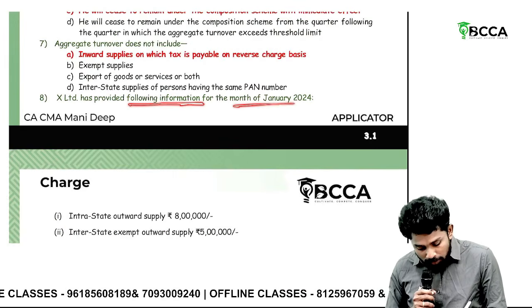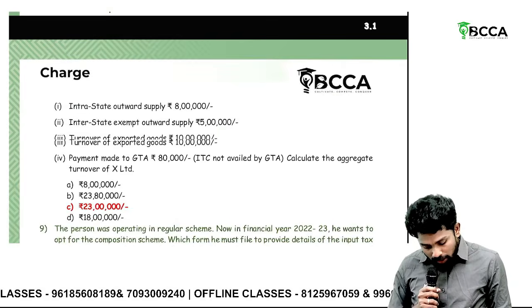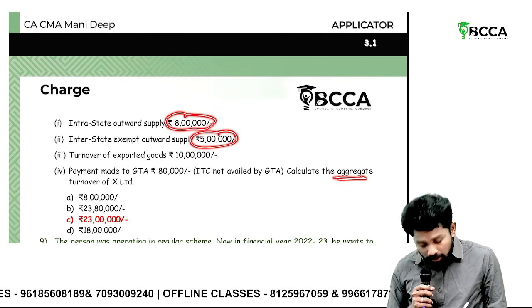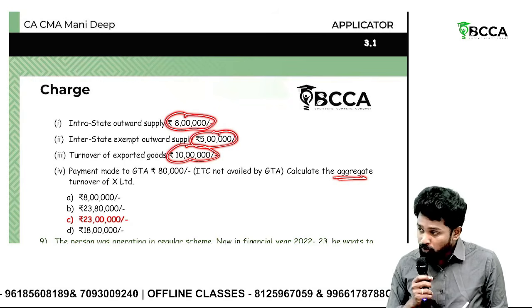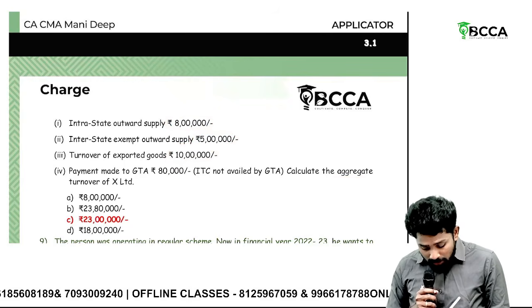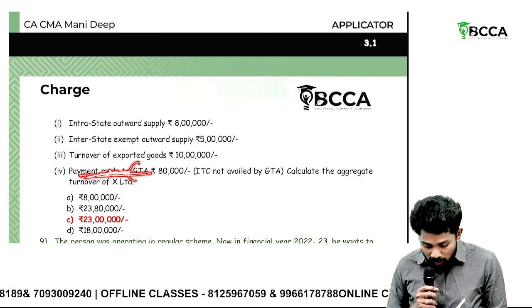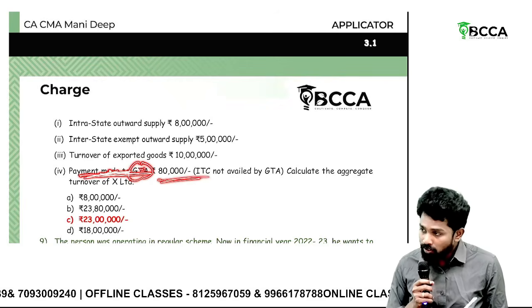Excess information is provided for the month of January. We need to calculate what? Aggregate turnover. So outward supply 8 lakhs you should add. Exempted supply 5 lakhs you should add. Turnover of export goods 23 you should add. But this is a payment made. It's a purchase, an inward supply. That also to GTA. That means RCM. So it need not be added.